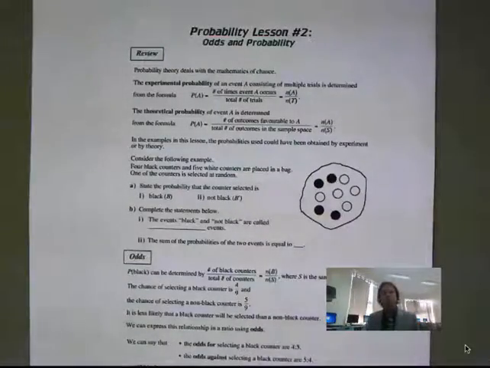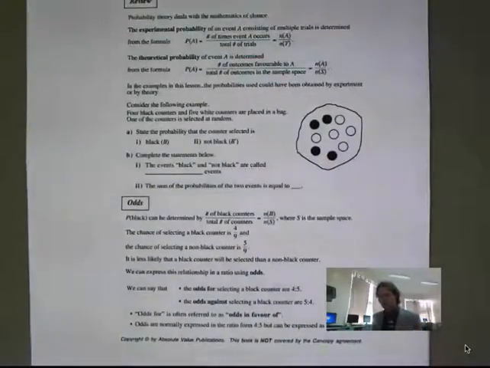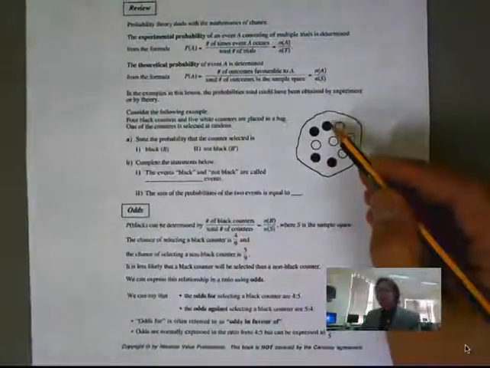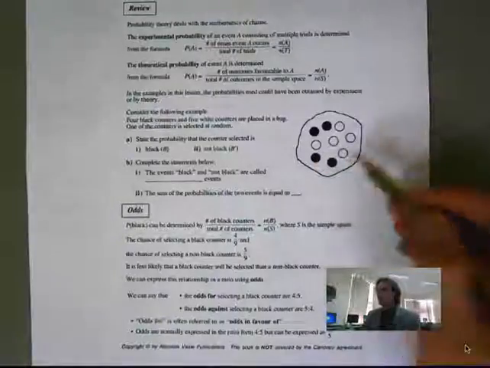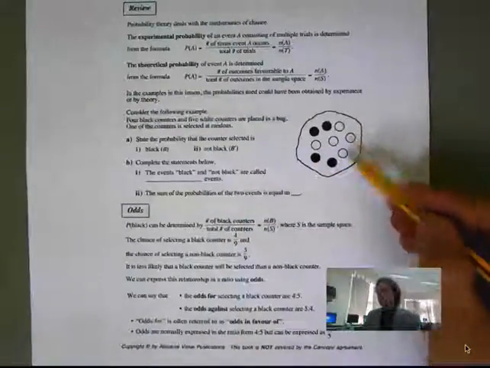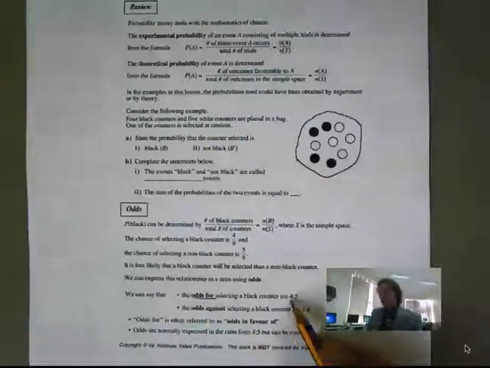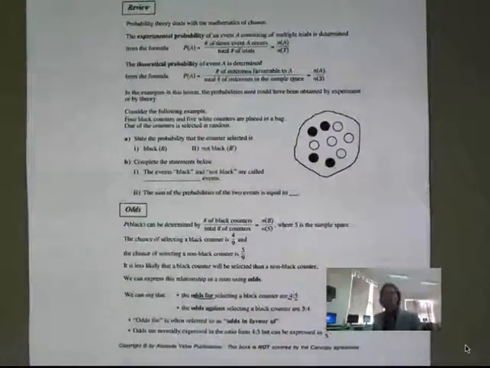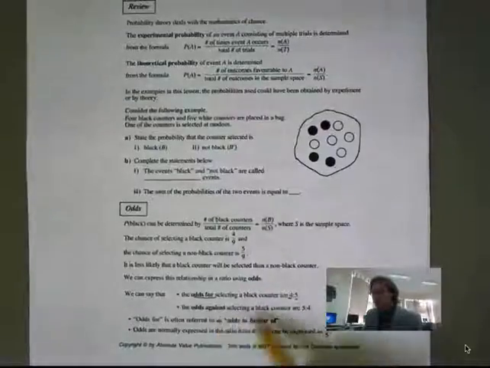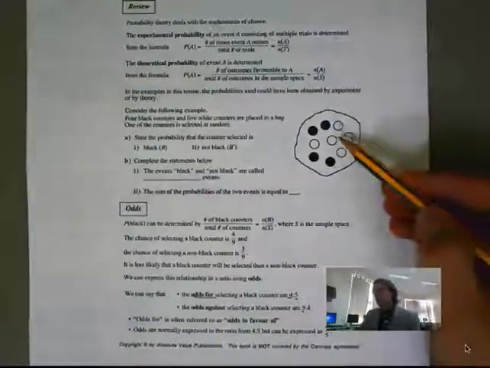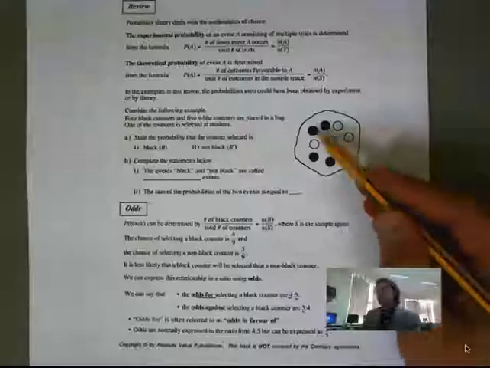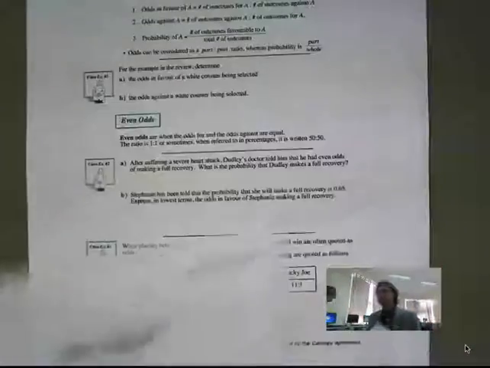So you have odds for and odds against. If we look at this example here, we have 4 black and 5 white. So the odds for selecting a black counter are 4 to 5. When we go by odds, we don't go by the total, we go 4 to 5. It's black to white. So the odds against selecting the black counter are 5 to 4, because there are 5 white and only 4 black.